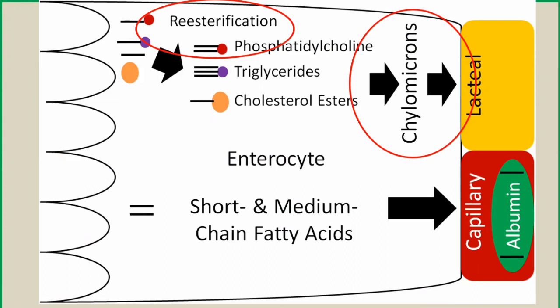Then from the lymphatic capillaries, they will be taken to the thoracic duct, and from there they will be transported to the blood circulation, and from the blood they will be transported to the targeted sites and tissues. So unlike carbohydrates and proteins, which are directly absorbed into the blood circulation, lipids are not directly absorbed into the blood. They are taken up by the lymphatic capillaries, and then from the lymphatic system they are transported to the blood circulation. From the blood circulation they are transported to the targeted sites.